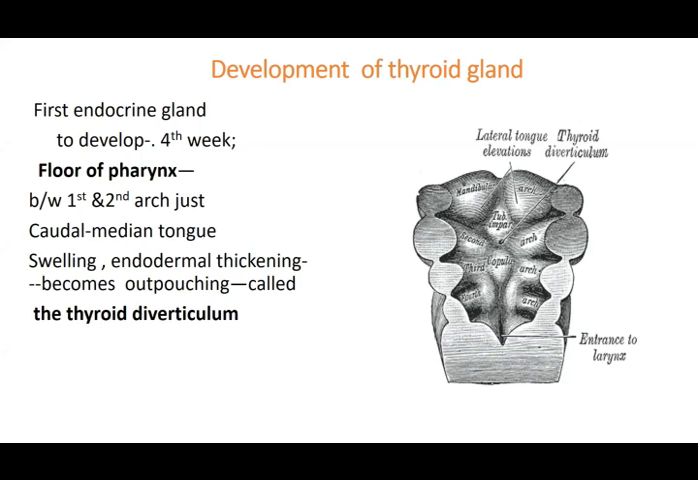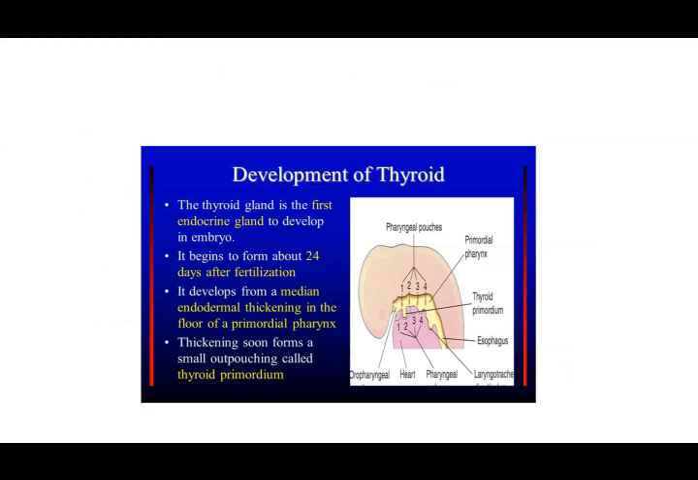So at this level where you have the foramen cecum, there you have a small endodermal protrusion, which extends downwards, and that is the starting point of the development of the thyroid gland. This is labeled as thyroid diverticulum. This picture just shows you the site where the development starts.